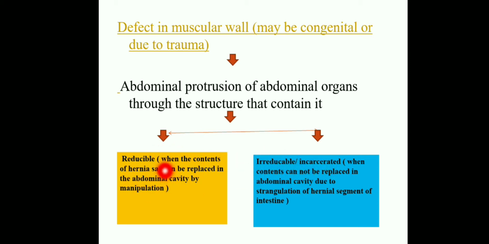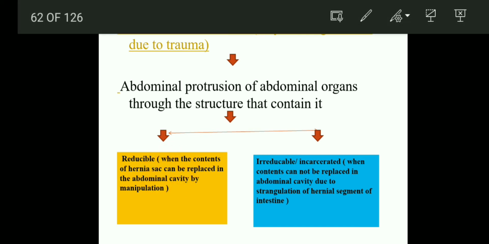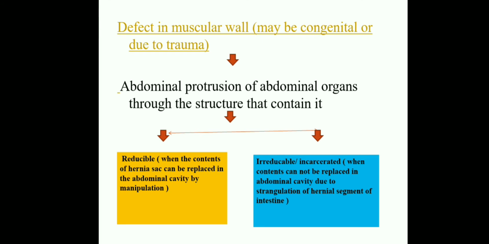What comes under reducible? When the contents of the hernia sac can be replaced in the abdominal cavity by manipulation. We do some surgeries and replace the protruded organs back into the abdominal cavity. That is called reducible.